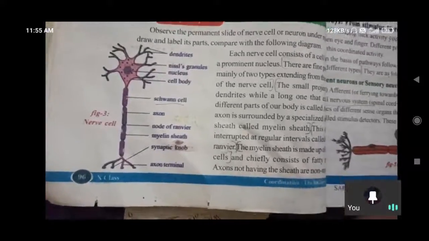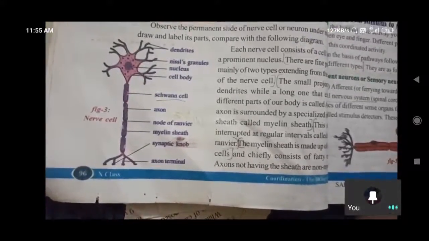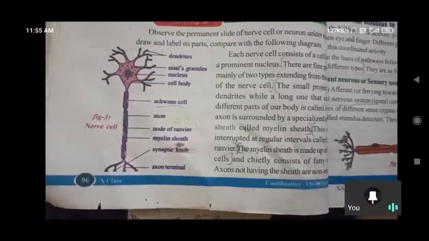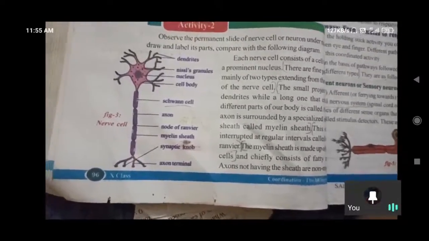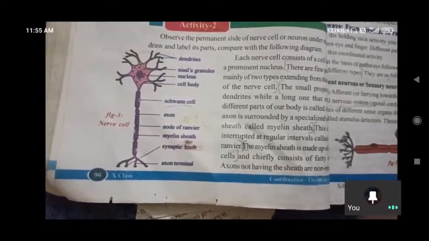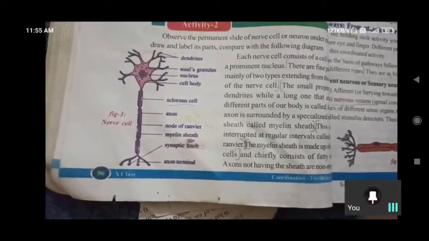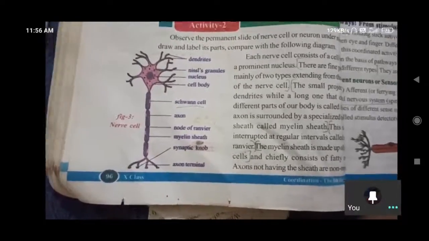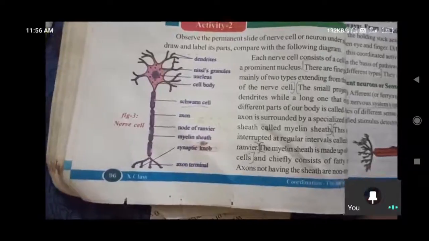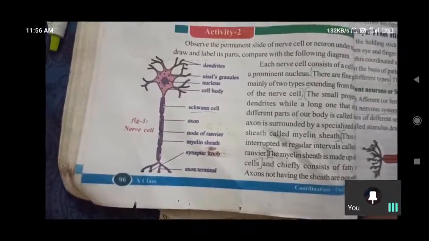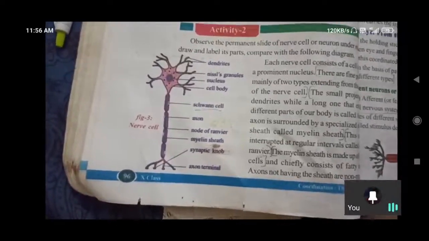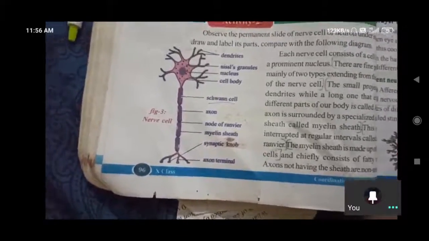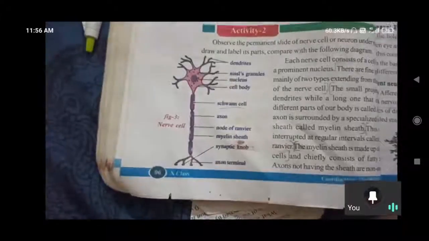Dendrites pass or receive electrical signals to and from another cell. Like that, dendrites take part in the nervous system.